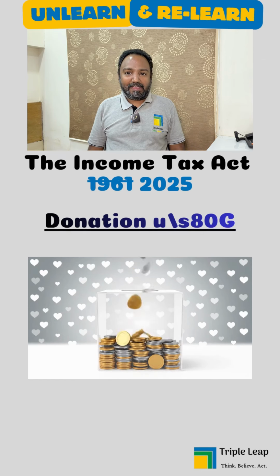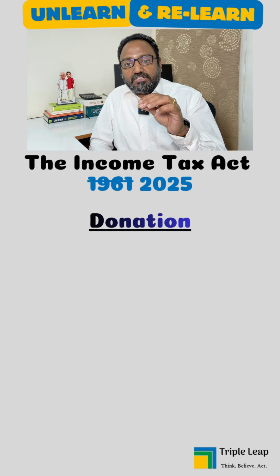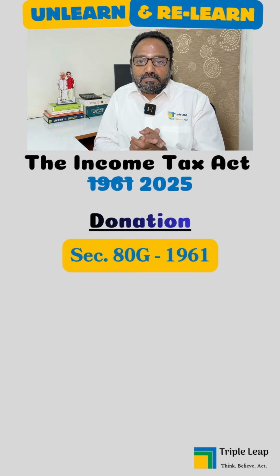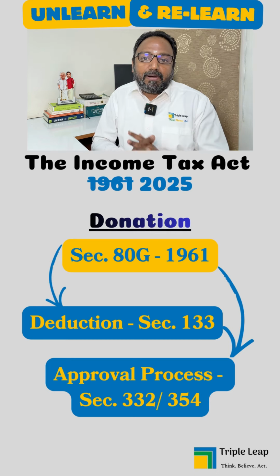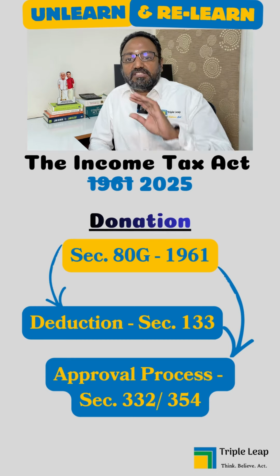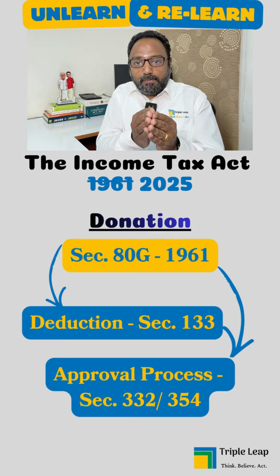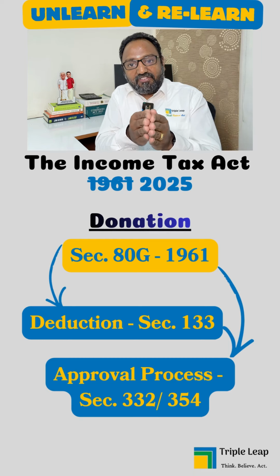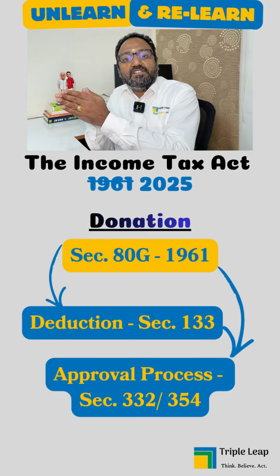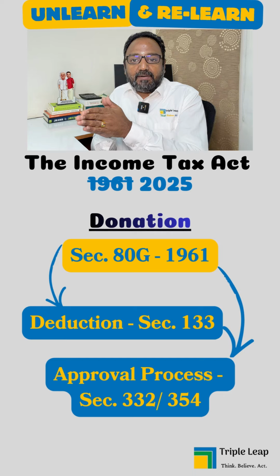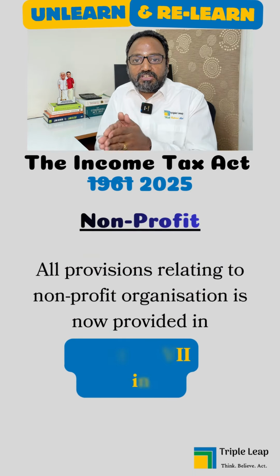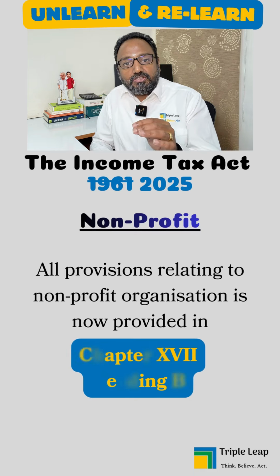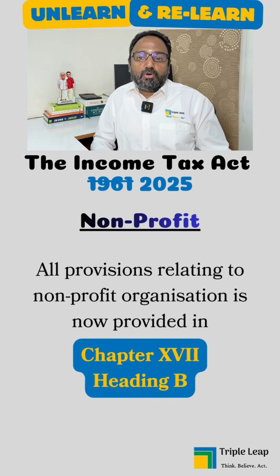Being a person who claims ATG, I would like to know the changes in it. ATG on donations can be categorized into two parts. One for the persons providing donations and the other for the approvals and compliance for organizations receiving such donations. The approval process referred under section 80G 5 and 5B is now moved to section 354 of chapter 17, thereby having all provisions relating to registered non-profit organizations in one place. This change is huge. I will share more when I discuss trust.